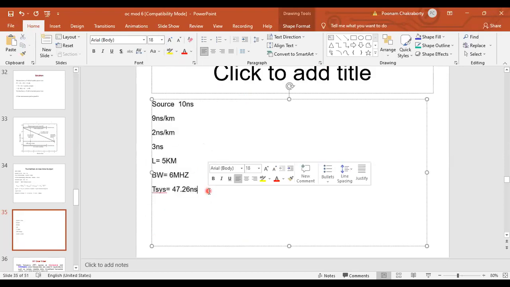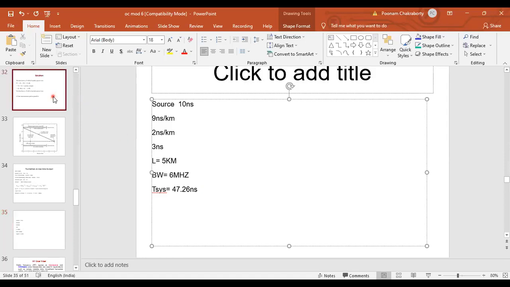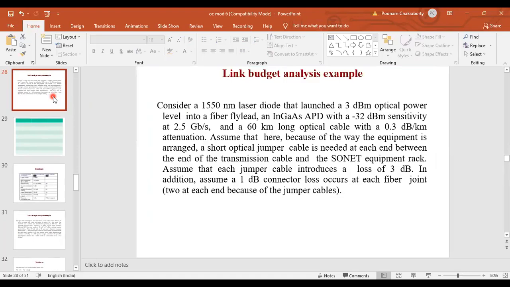Now, that statement which I just showed you, please write down the total transition time degradation of a digital link, that equation which I had shown you.